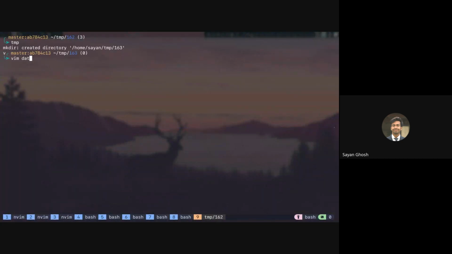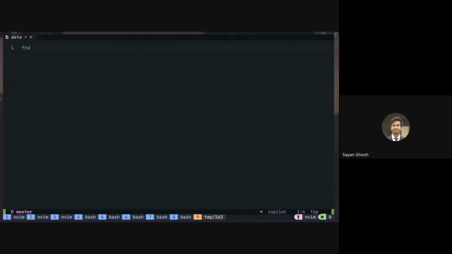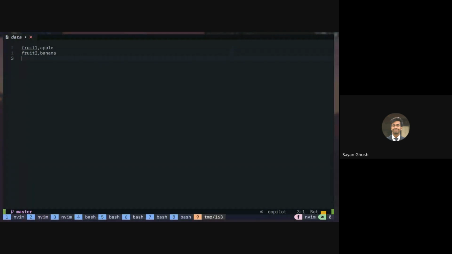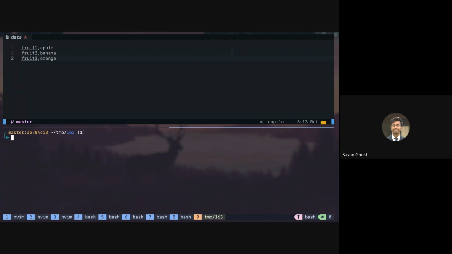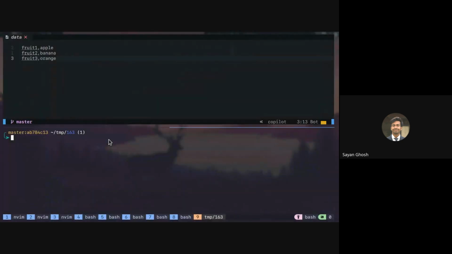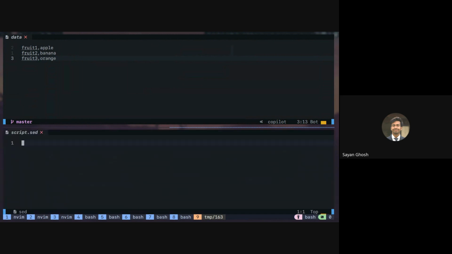So if we have data where we have fruit 1 apple, fruit 2 banana, and fruit 3 orange. Now we have to basically write a sed script. We cannot use any bash, we can only use sed in this. So let me also create a script.sed.